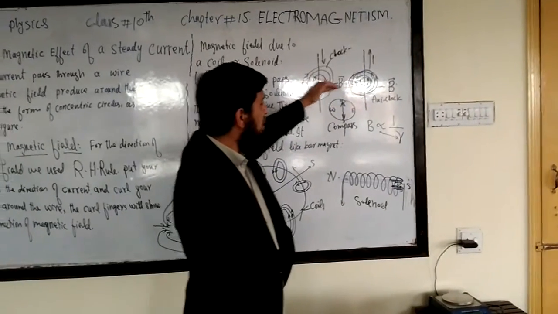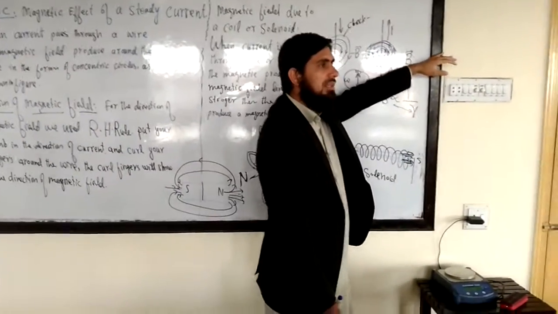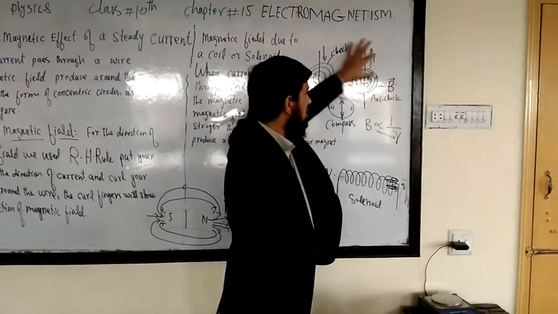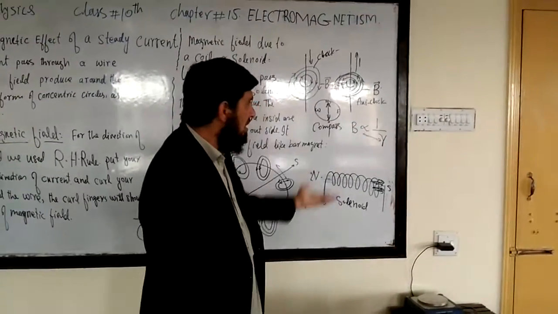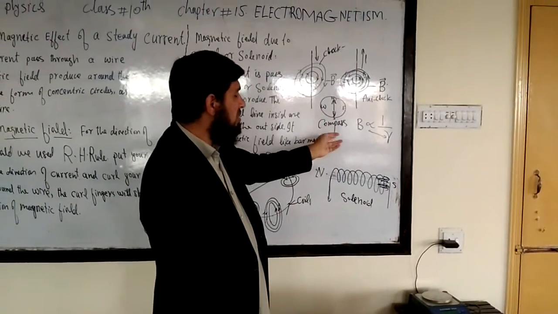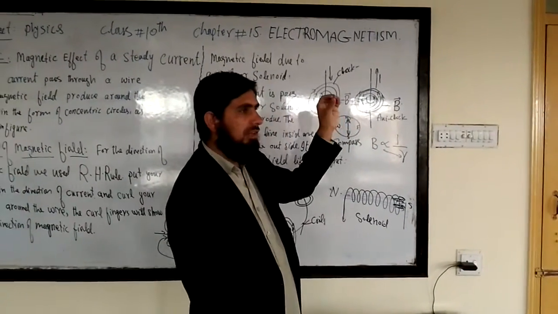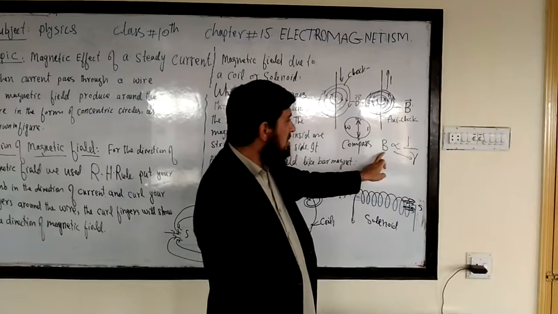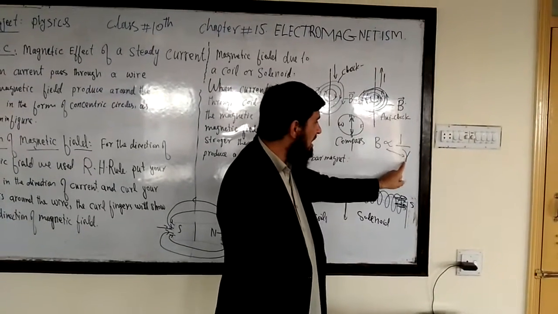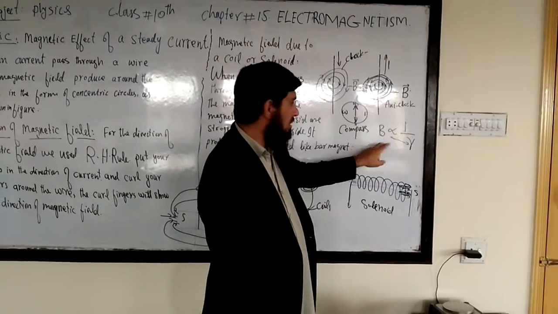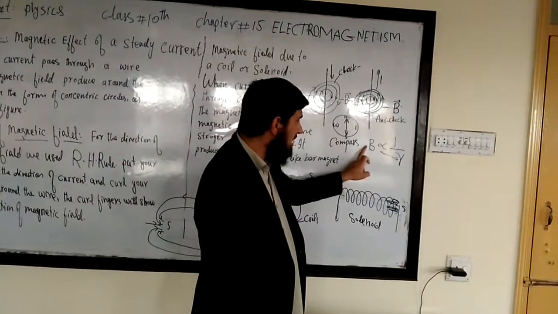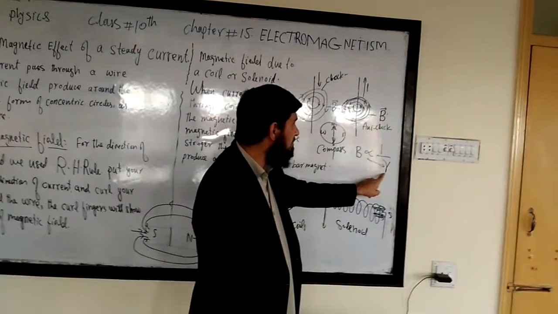Once you move away, the circle radius increases. So the magnetic field induction is proportional to 1 over r, where r is the radius of that circle.